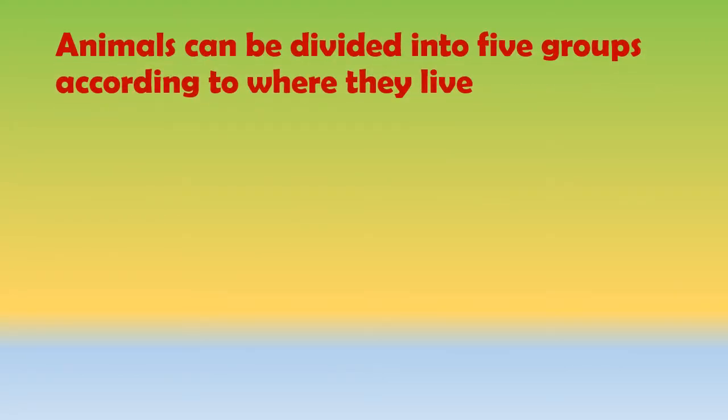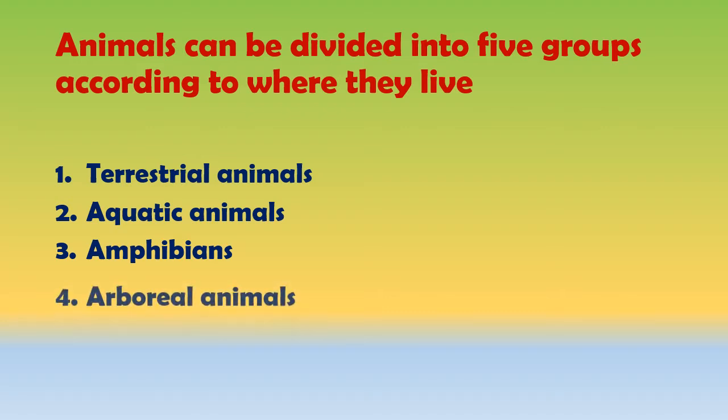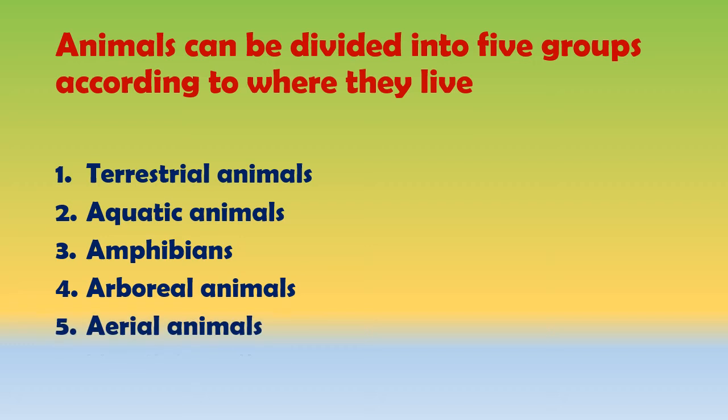Animals can be divided into 5 groups according to where they live, that is, according to their habitats. Number 1, terrestrial animals. Number 2, aquatic animals. Number 3, amphibians. Number 4, arboreal animals. Number 5, aerial animals. Let's discuss them one by one.